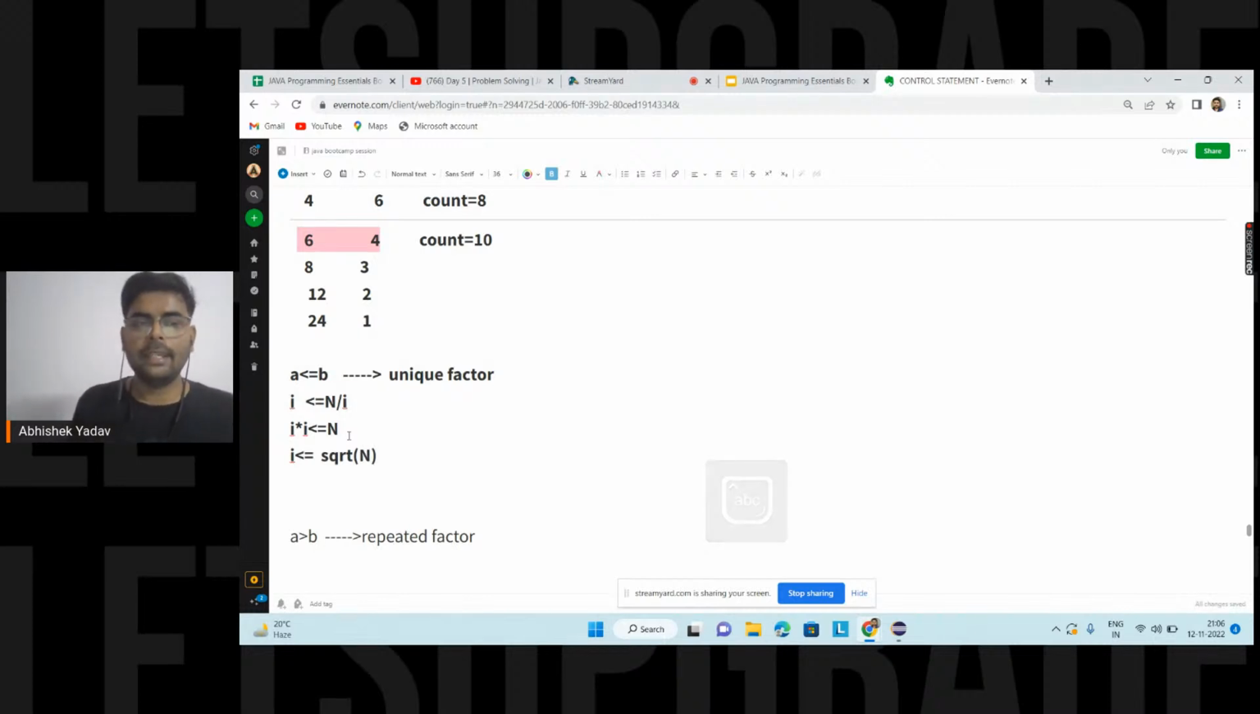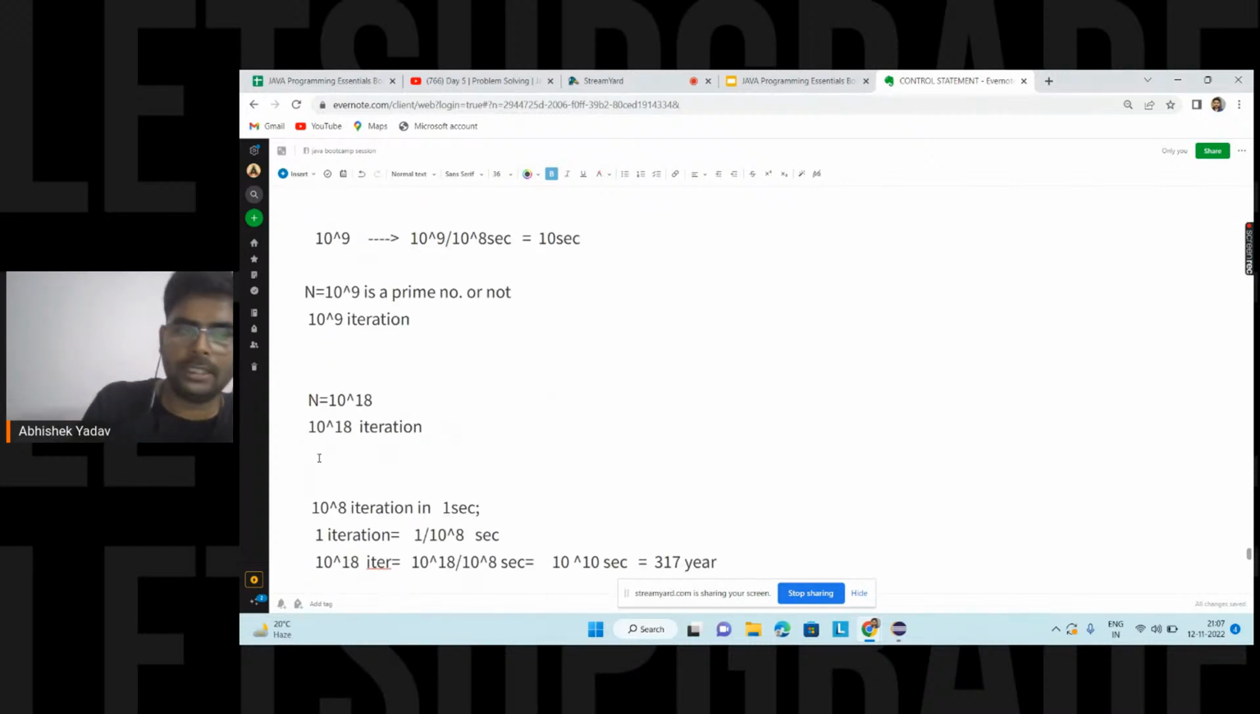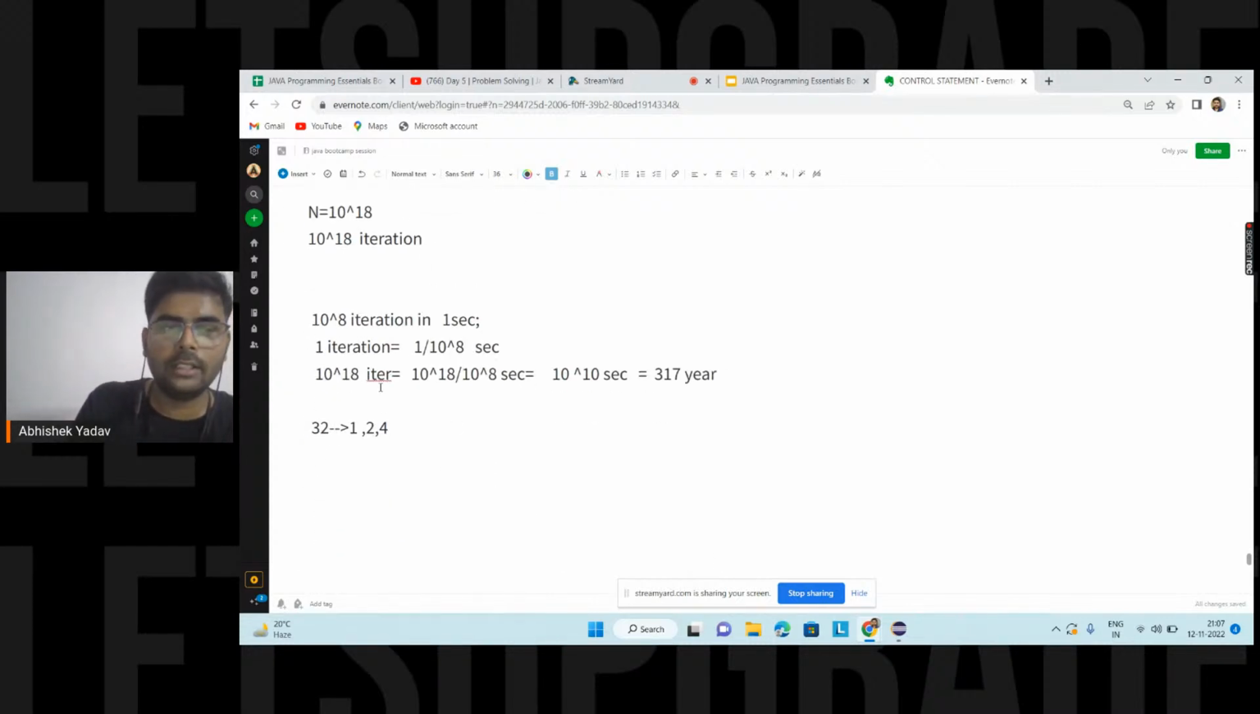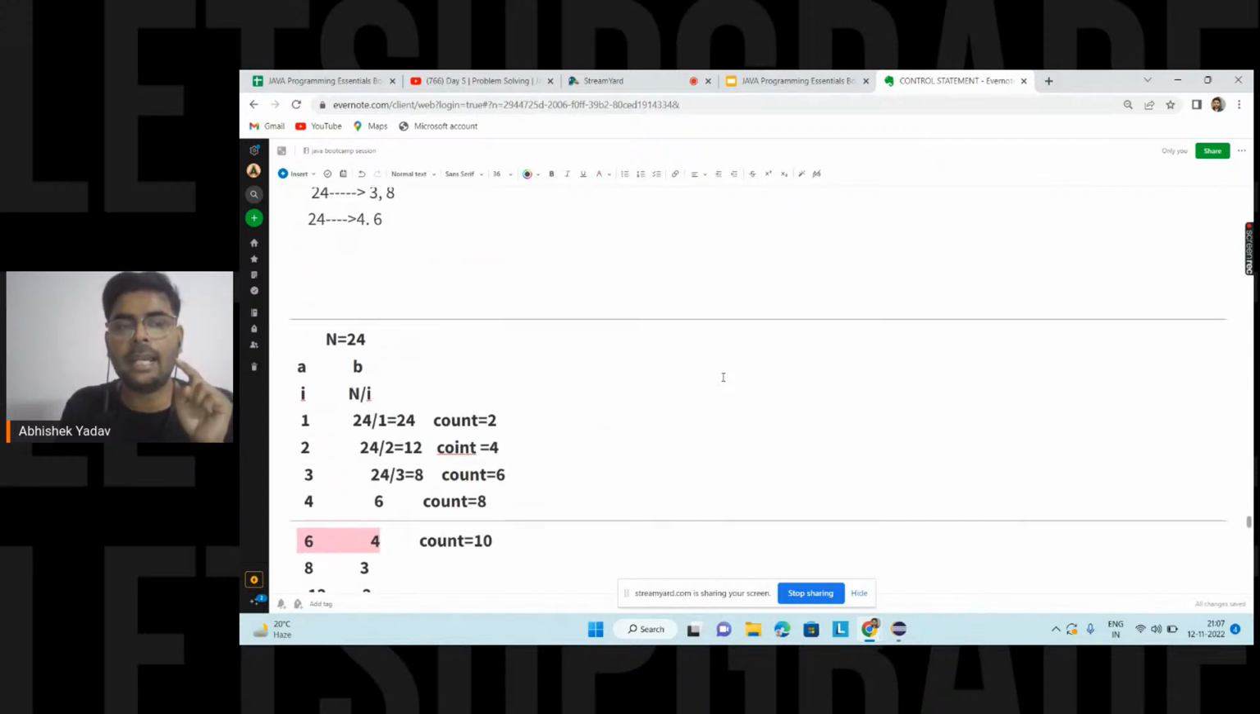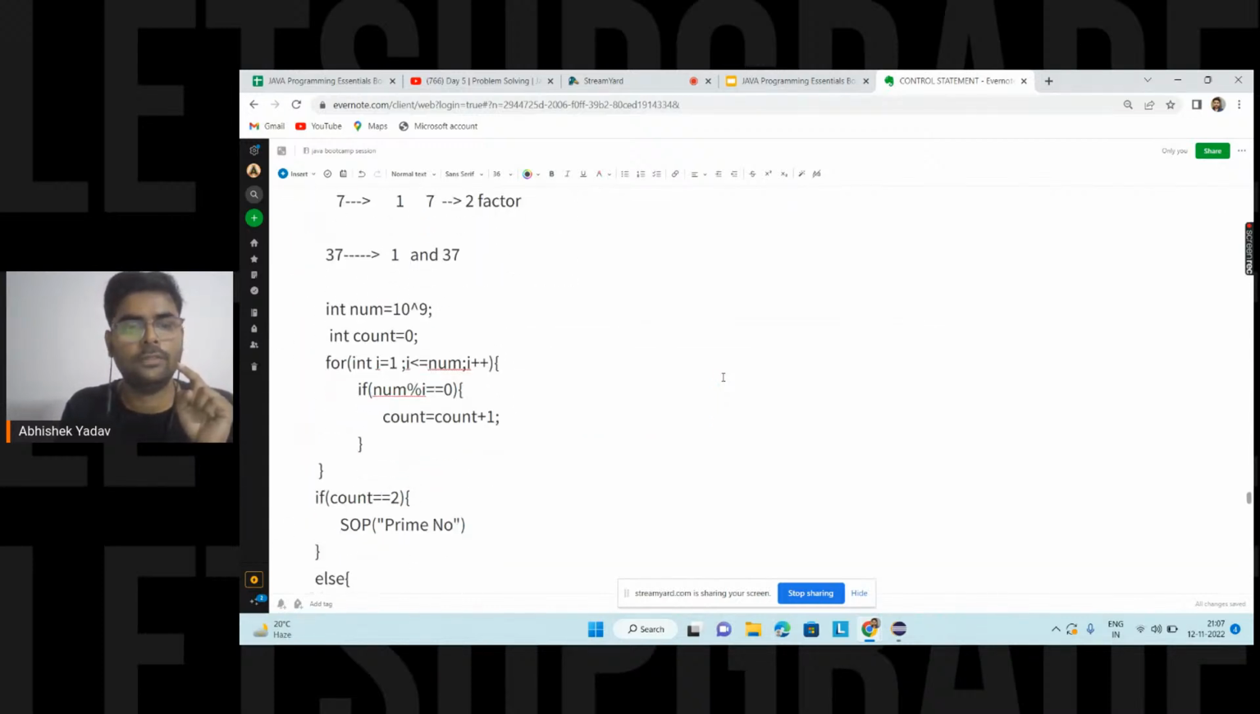So you are saying that till the point i is less than or equal to square root of n, I will get the number of unique factors. So first I saw the problem statement, which is about time. When I am checking whether 10 to the power 18 is a prime number or not, I saw a problem: my system is taking 317 here. So I saw that this problem arises because of the for loop that I am using in my code. This for loop here, right?